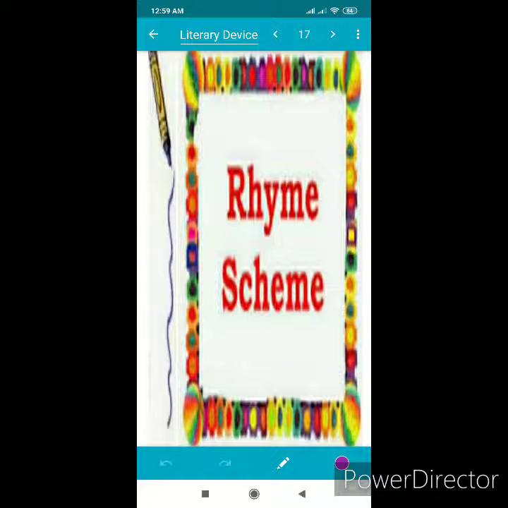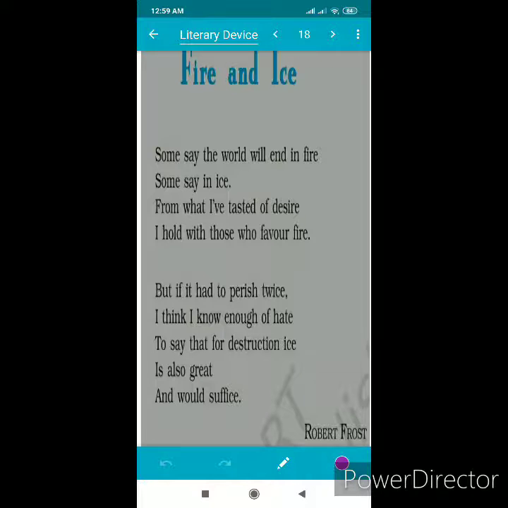For rhyme scheme, we have to look at the poem, because we can find the rhyme scheme by just looking at the last word of each line. Here you can see the last word of the first line is fire and the second line is ice. Fire and ice, they sound different. Then we move to the third line, that is desire.